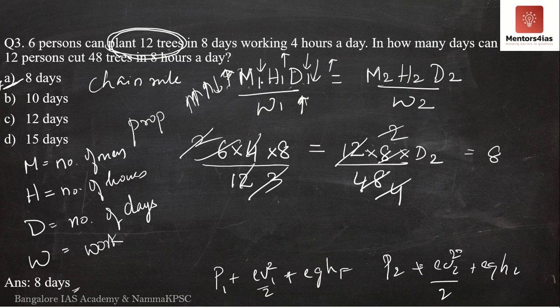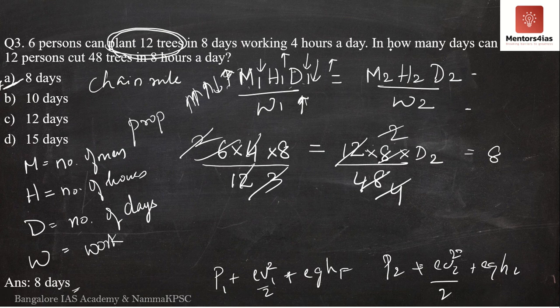That is why we have M1 H1 D1 divided by W1. The reason I'm explaining this to you is that tomorrow you may have a question where some other condition is introduced. Now the problem is that you should be able to understand if that new condition that is introduced will come in the numerator or in the denominator.